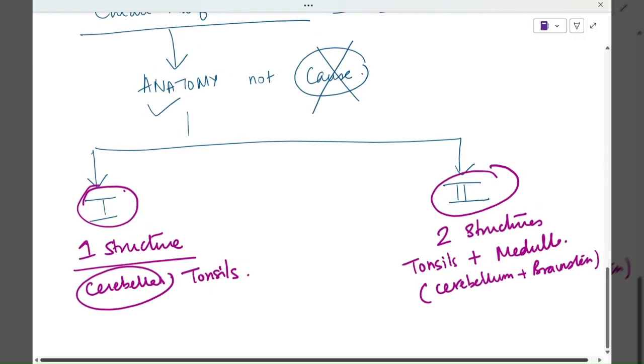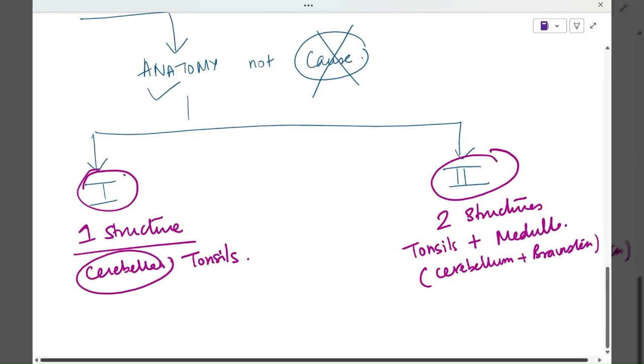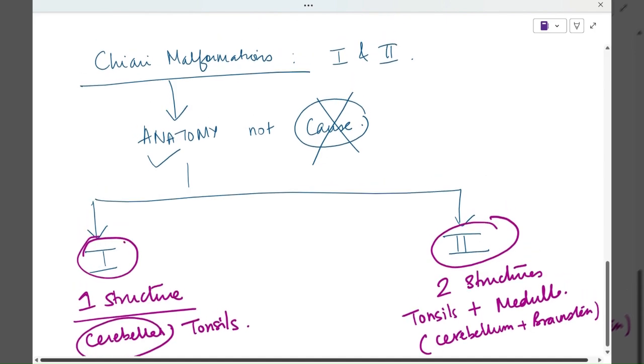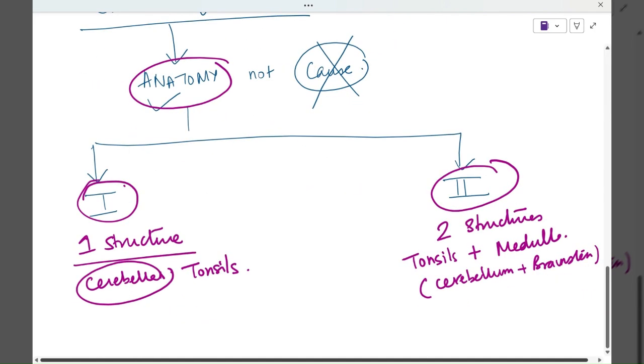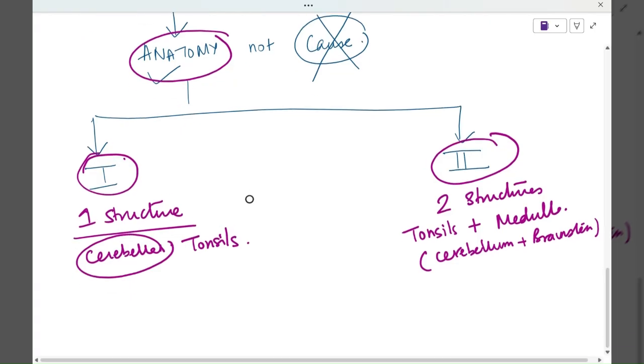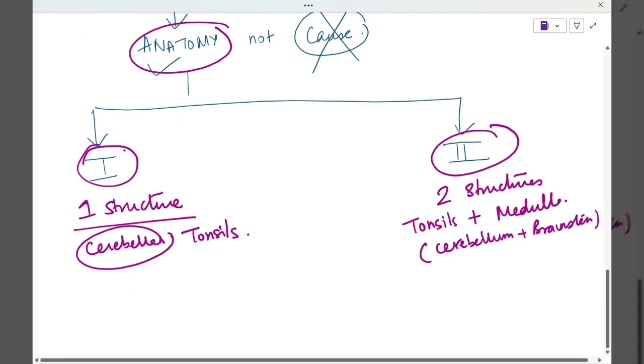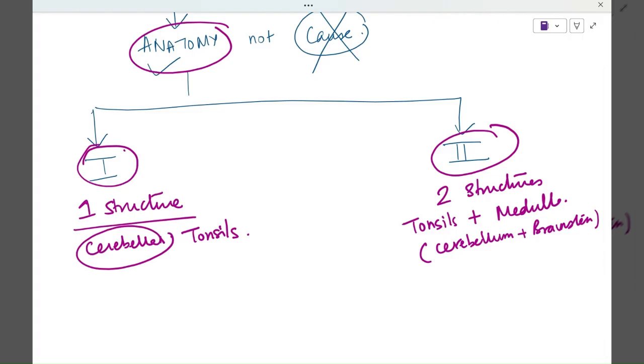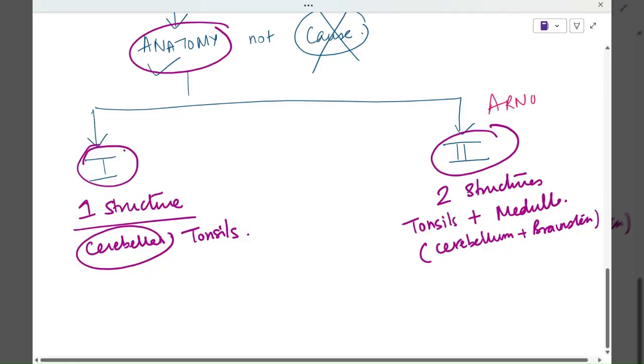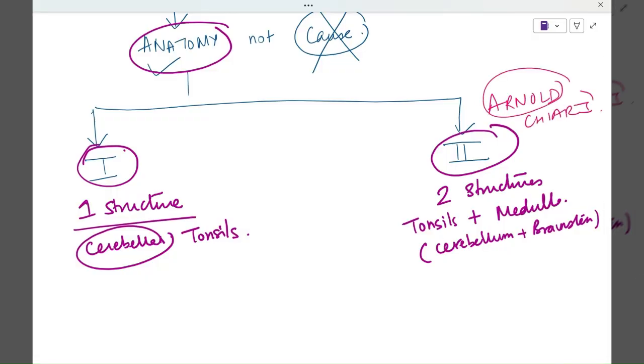Actually, with the tonsils you have the vermis also, but I just want to tell you that it's cerebellum plus brainstem, so two. That is how we can remember. Actually it is on the basis of anatomy, it is not on the basis of cause. Whenever only the cerebellar tonsils are herniating, then it's Chiari 1 malformation, and when the medulla also herniates, then we call it Chiari 2 malformation. Chiari 2 is also known as Arnold Chiari. So Arnold Chiari, you can remember those two words.